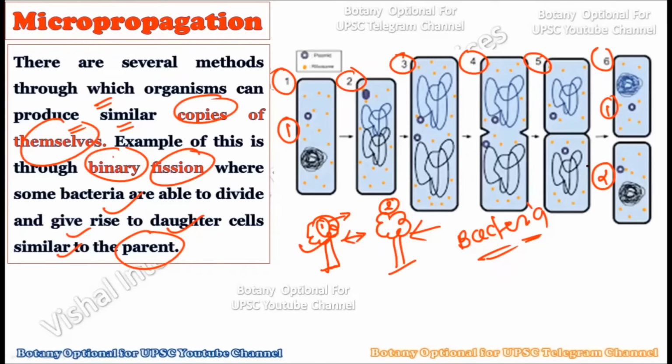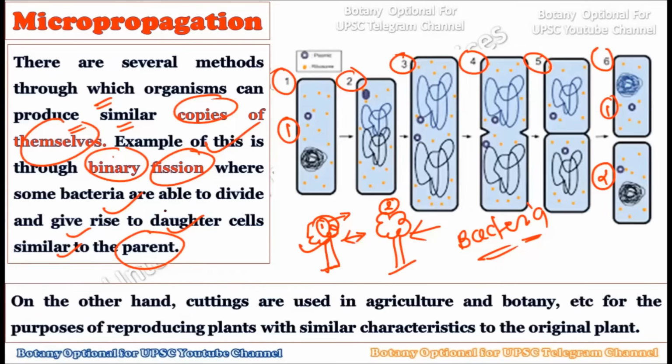So the exact copy of itself is created by the bacteria in the natural environment, because this is their natural way of living. They create an exact binary copy by creating daughter cells through the process of binary fission. But in micropropagation we are doing this artificially and from the human point of view, because we are growing such plants in the plant tissue culture laboratory, or creating many copies of the plant by using micropropagation for commercial purposes only. On the other hand, this is a very natural process occurring in bacteria, and hence they can divide themselves into two similar cells.